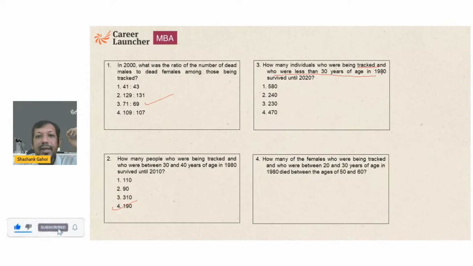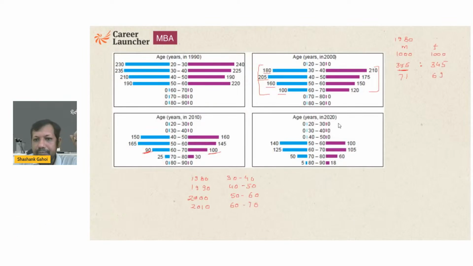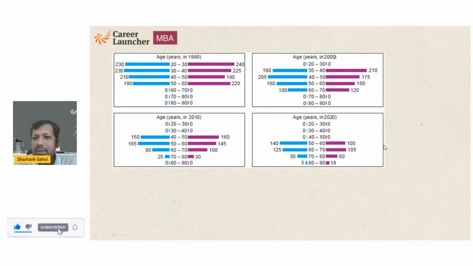Now, how many individuals who were being tracked and who were less than 30 years of age in 1980 survived till 2020? So less than 30 years of age in 1980 and survived till 2020. Okay. So less than, what is the meaning of less than 30 years of age? So in 1980, it's less than or less than equal to? Okay. Less than 30 years of age. So I am going to take 1980 to 2020. So how many people are surviving?